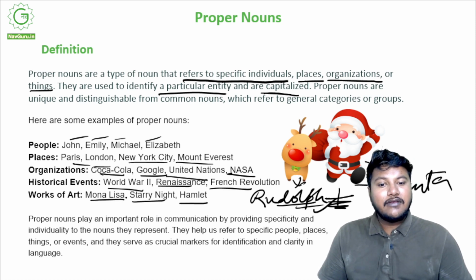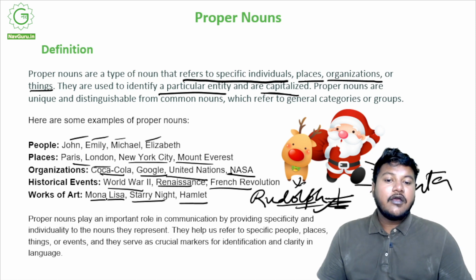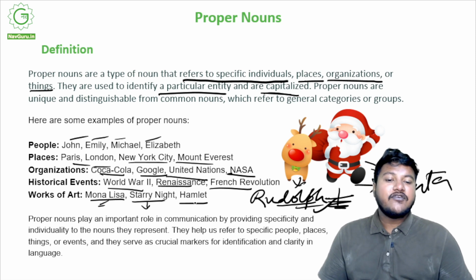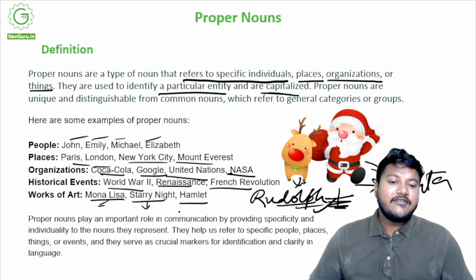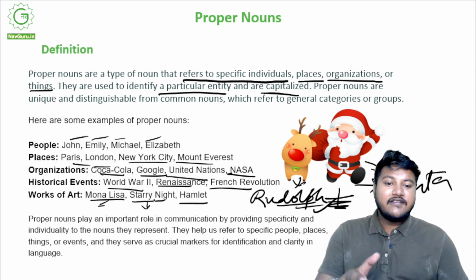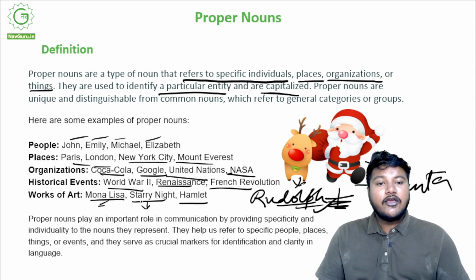Can you name all three? Like, do you know who are the artists behind this? So the Mona Lisa obviously is Da Vinci. Starry Night is a very famous painting by Van Gogh, and Hamlet is considered the magnum opus of William Shakespeare. Yeah, do read it sometime, it's a pretty good read. Anyway, so these are all proper nouns. Hamlet is a book, the others are paintings, but they are all proper nouns because we have a distinct name that is only their name, right?